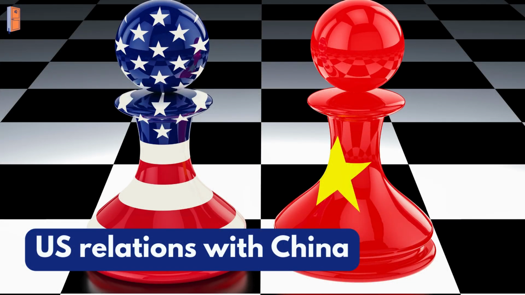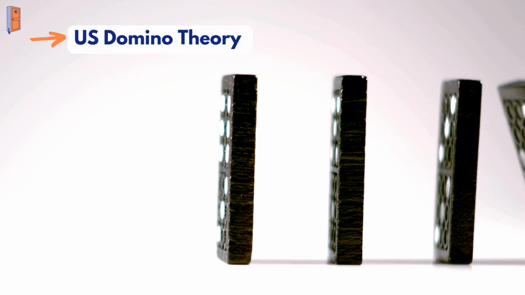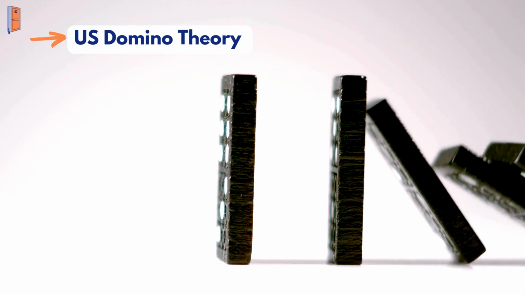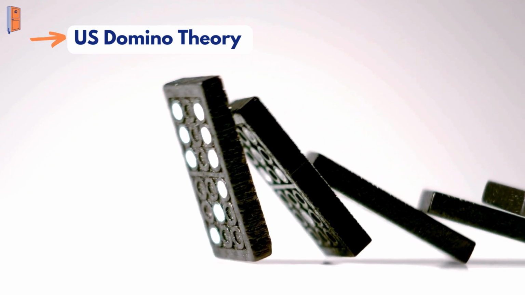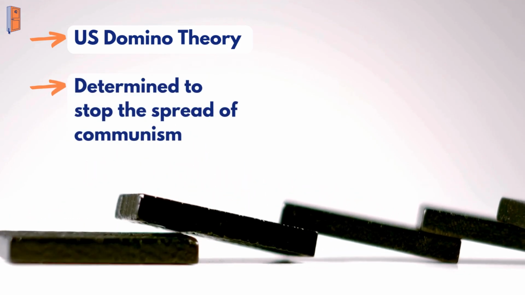US relations with China were tense. The success of communism in China had persuaded the US that their domino theory was correct, which had suggested that if one nation fell to communism, surrounding nations would soon follow. This made the US significantly more determined to prevent the spread of communism.